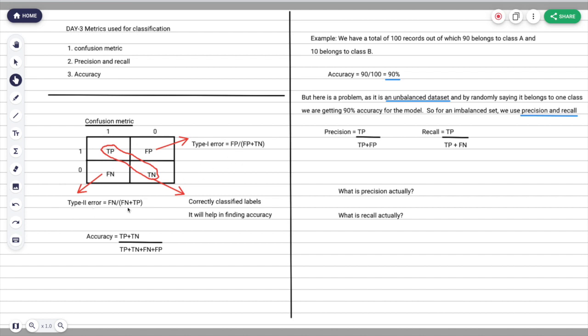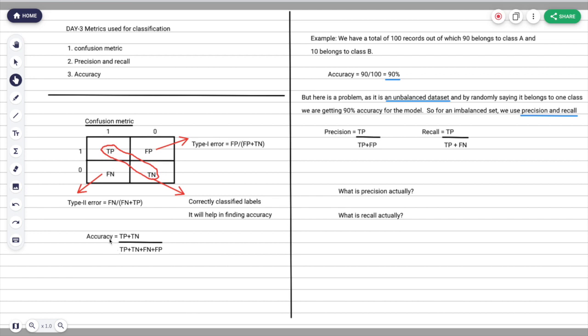The formulas are given. Type 1 error basically means the false positive ratio: for the zeroth actual class, how many you classified wrongly as positive. Type 2 error says, for the true positive class, how many you wrongly classified. This is just a ratio. The accuracy, as I said, is the sum of true positive and true negative, the correctly classified values coming from the model, divided by the number of all records. That will be our accuracy.